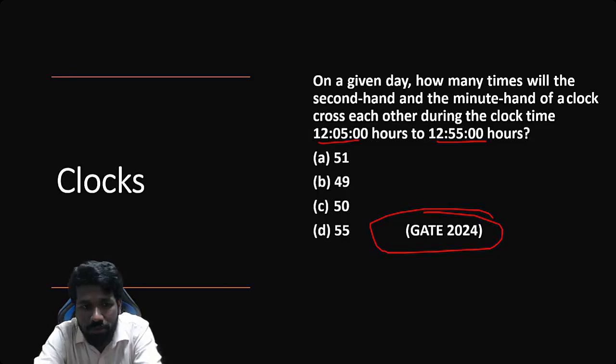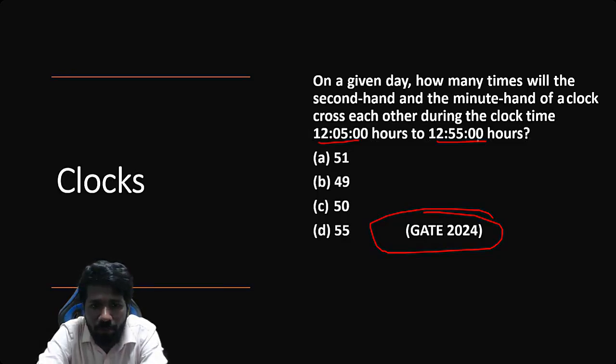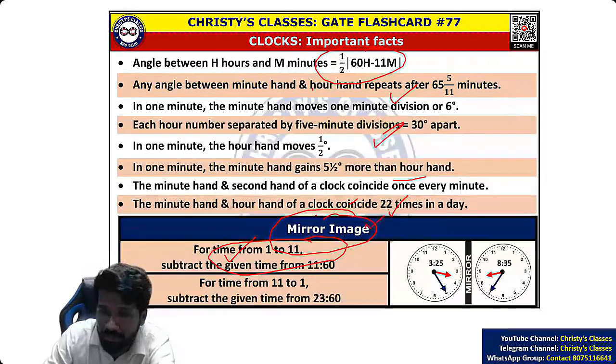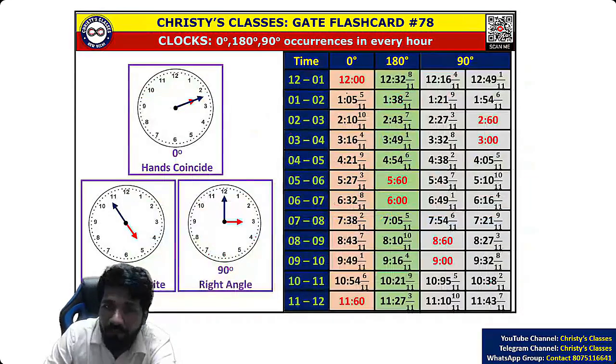So 2024 example of clock problem. Clock problem का basic theory will be discussing in detail. The basic formula half into 60h minus 11m formula and some important concepts to be remembered. Mirror image वाला question. ये 24 में ये concept आया था. Mirror image वाला concept. Now when a particular angle is repeated like 0 degree, 90 degree, 180 degree, उसके बारे